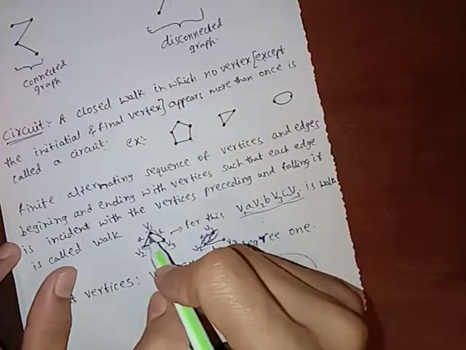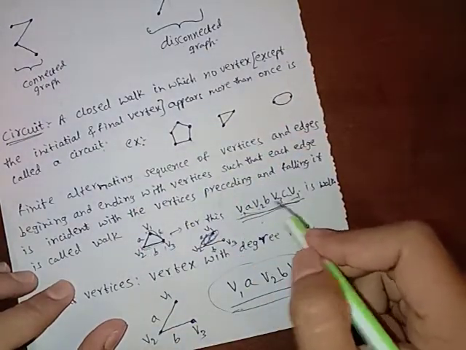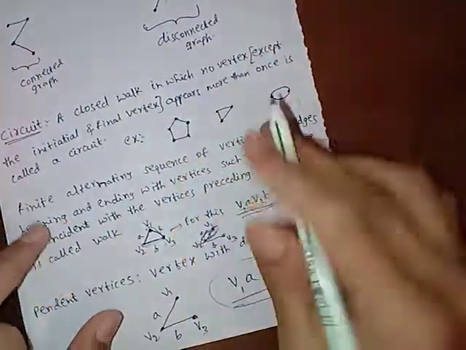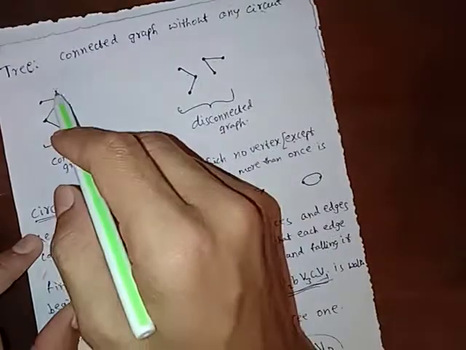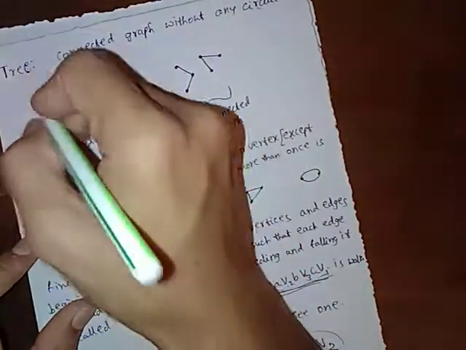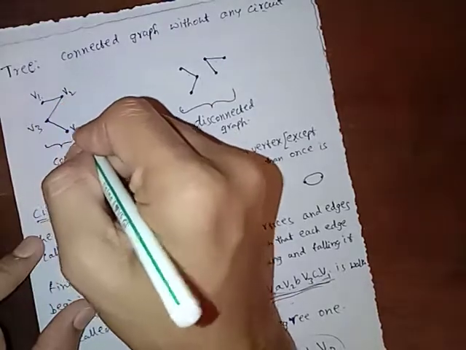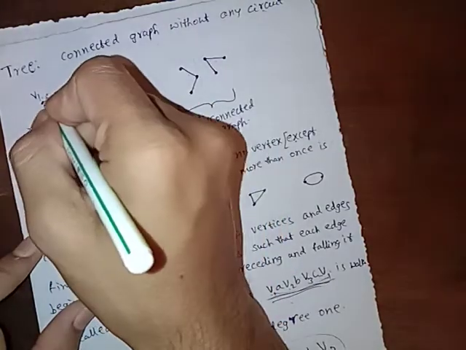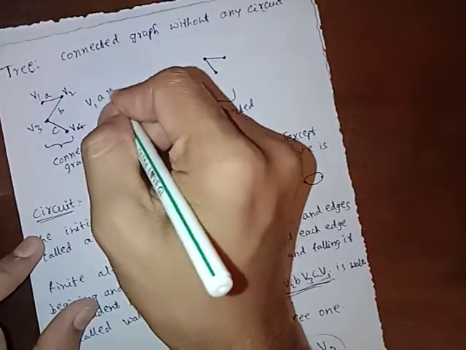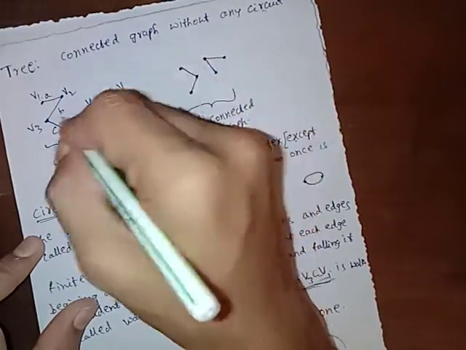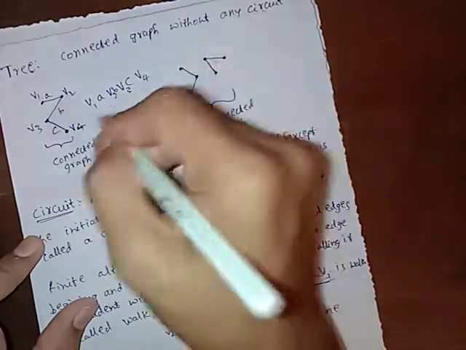So the graph which has a closed walk is called a circuit. So a tree is not a circuit. If we represent this with V1, V2, V3, V4 and edges A, B, C, then the walk V1, A, V2, B, V3, C, V4 is not a closed walk.